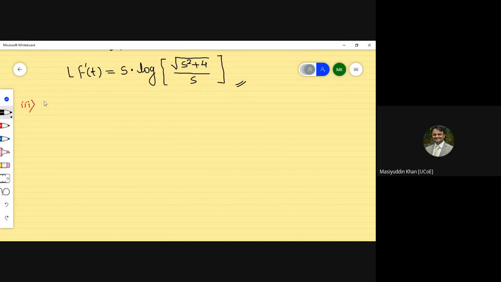So we have to find the Laplace transform of d by dt into sine of 3t by t. Come on, do it fast. You have only 10 minutes. Within 10 minutes, I hope each one of you will solve it properly.